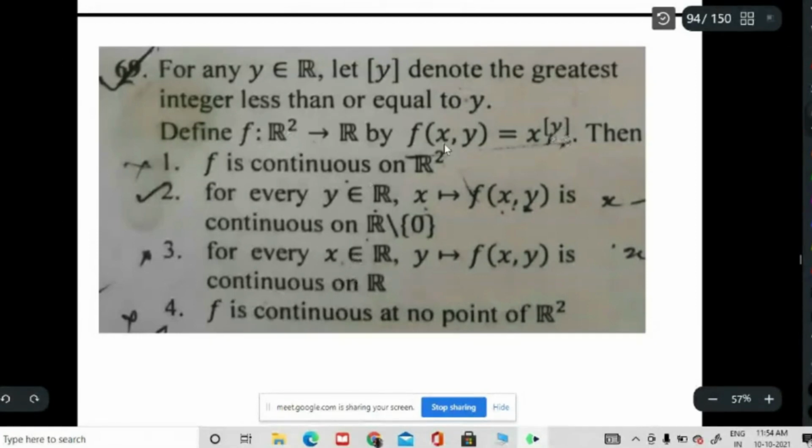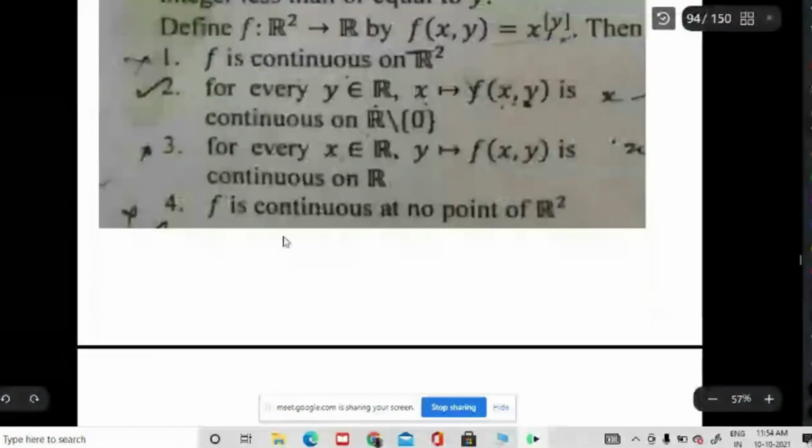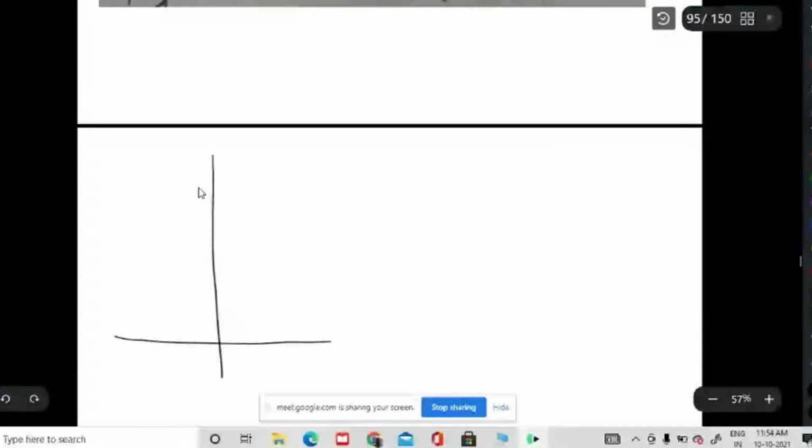First we want to observe how the function behaves in its domain, so let us draw the figure here. R2 is the domain. Now suppose y is varying from 0 to 1, not including 1.